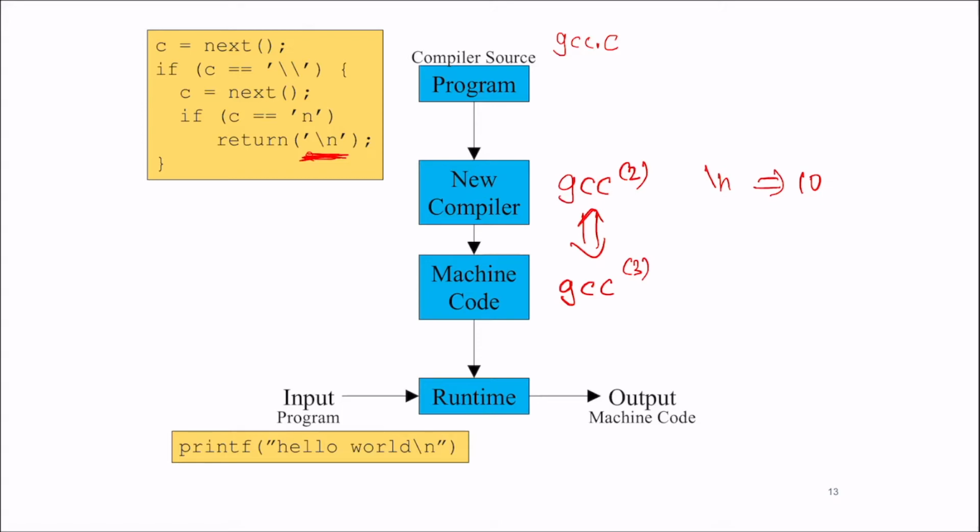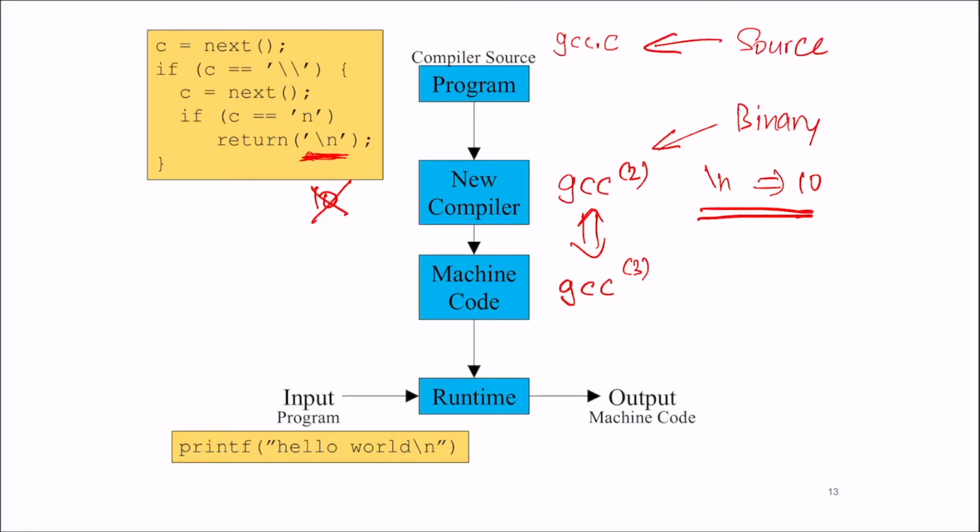But by replacing the old GCC binary with the new one, we have learned that backslash n maps to ASCII 10. And notice that the source code now doesn't have to refer to 10 anymore. It just needs to refer to backslash n. So notice that what we've done, the main trick here was that the binary, so this is the binary and this is the source.